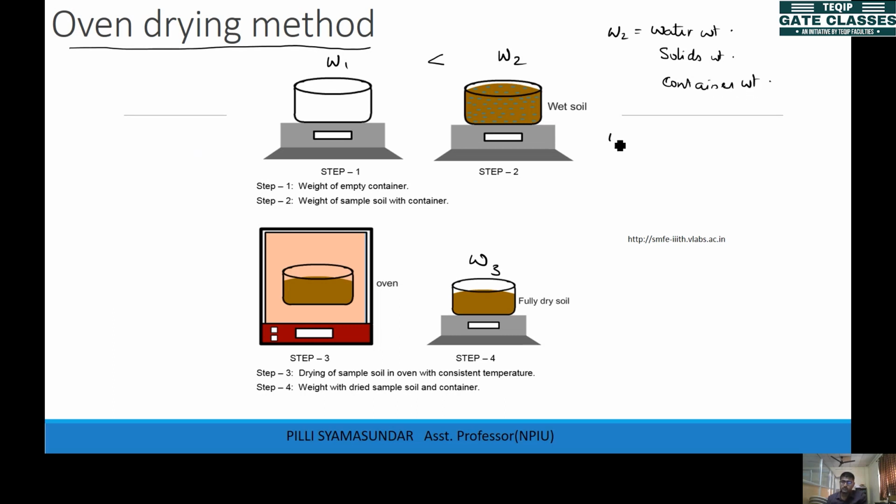But W3 consists only of solids weight and container weight, no water, because the water got evaporated by the heating process in the oven. So you are left with solid weight and container weight itself. Now if you subtract W3 from W2, you'll get water weight, right? So W2 minus W3 will give me water weight.